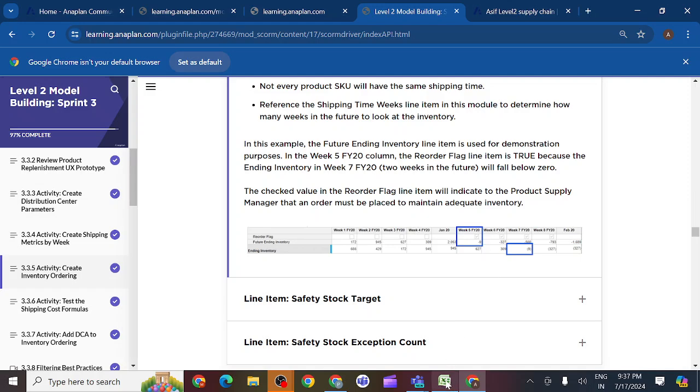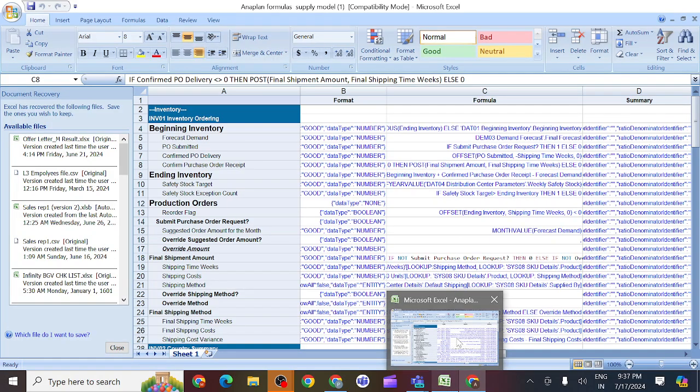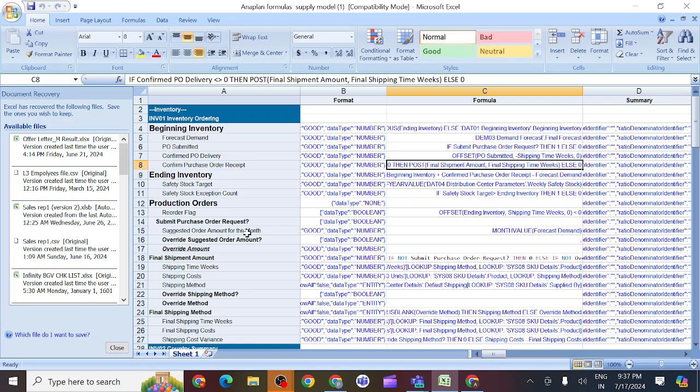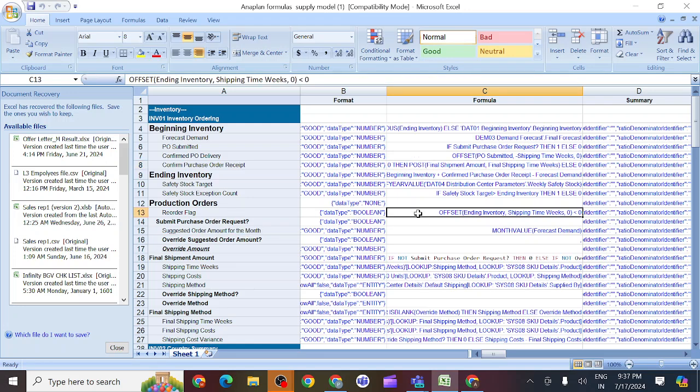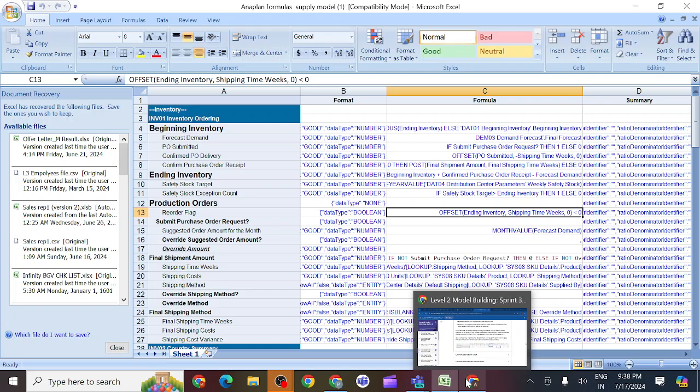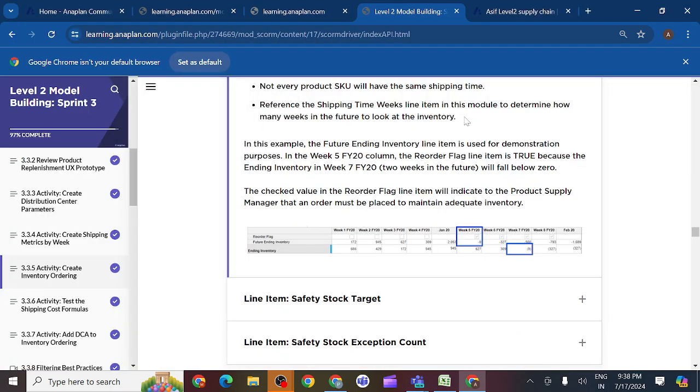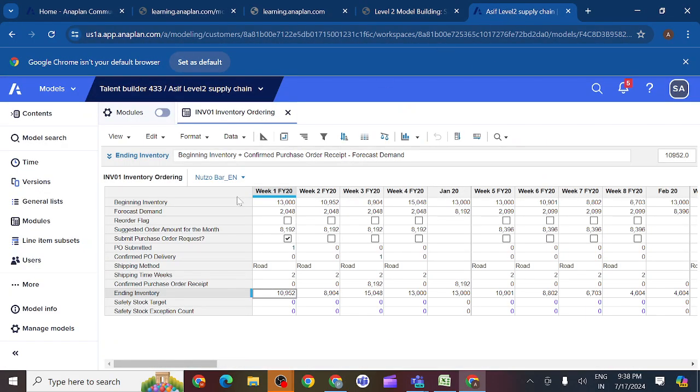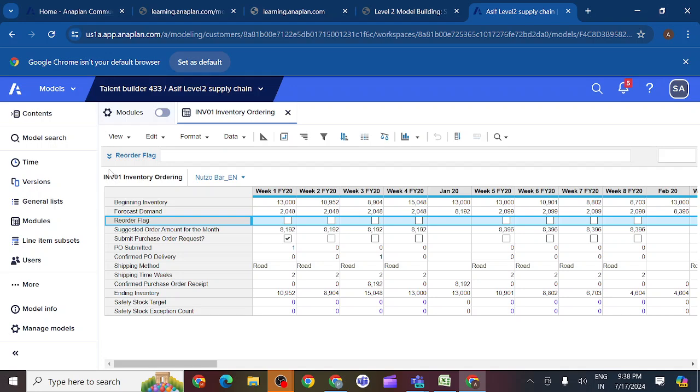So where do we have the source for this? We can check what the reorder flag is here. For the reorder flag, what sources do we have? Simply, you can see we should check ending inventory and shipping time. These are the two source line items. It should not be less than 0. So that is our condition here. So what should we do? Simply, for the reorder flag you can see here,